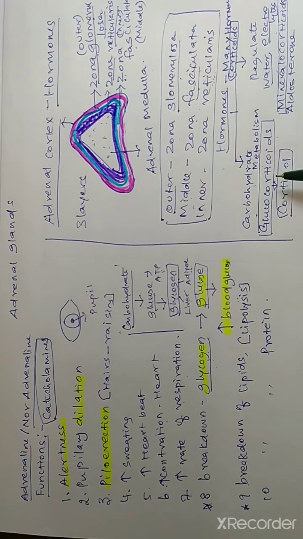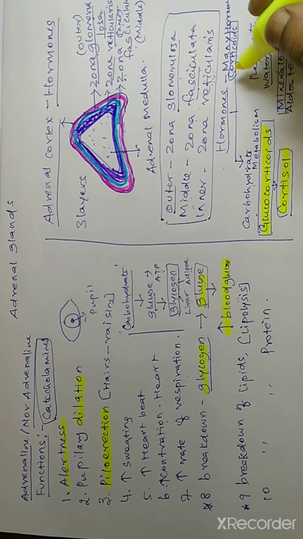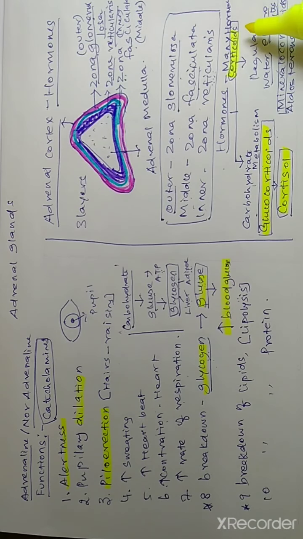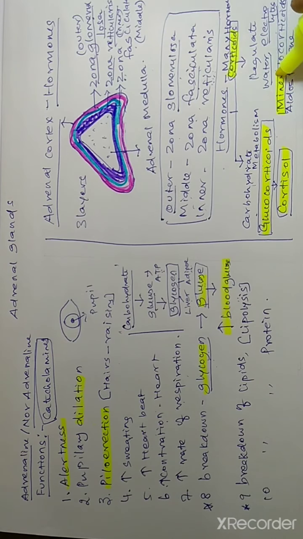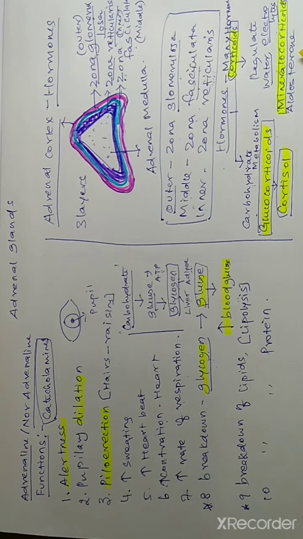Among the corticoids, some are responsible for carbohydrate metabolism, and those are called glucocorticoids. The main glucocorticoid in our body is cortisol. Among the corticoids, the hormones responsible for regulating water and electrolyte balance are called mineralocorticoids. The main mineralocorticoid is aldosterone.